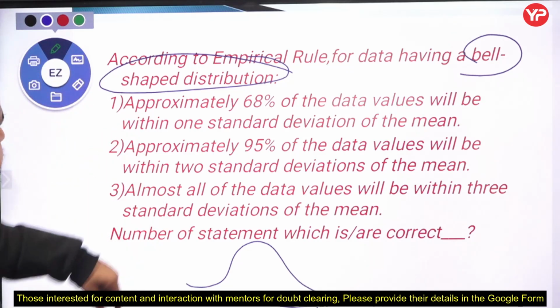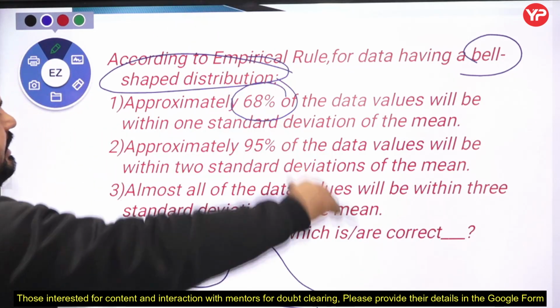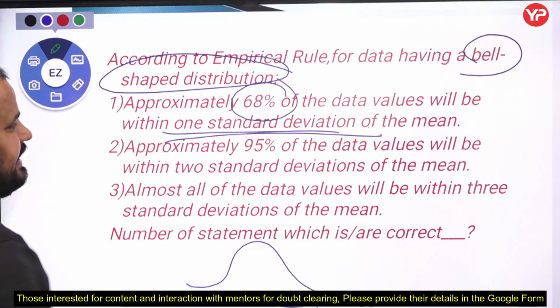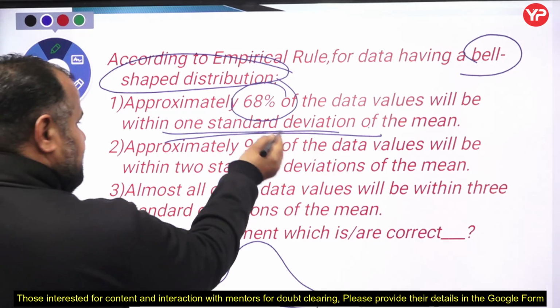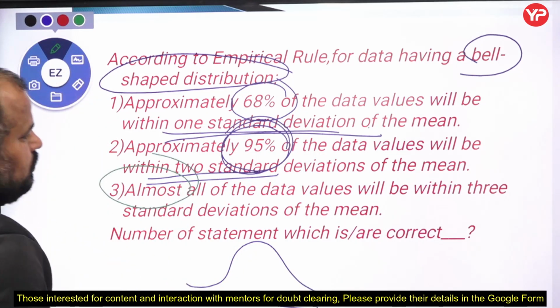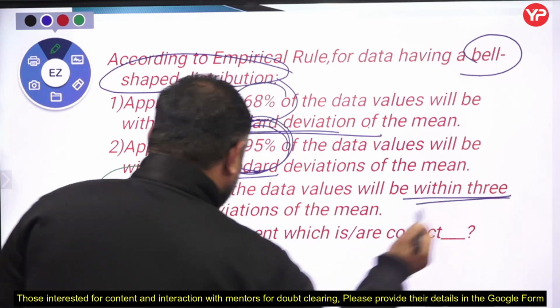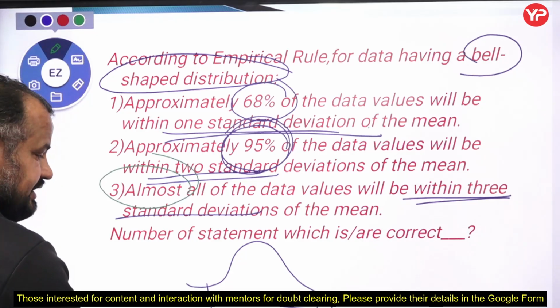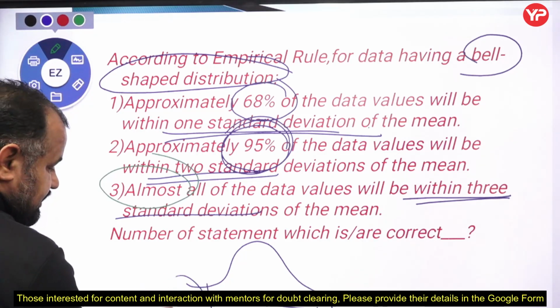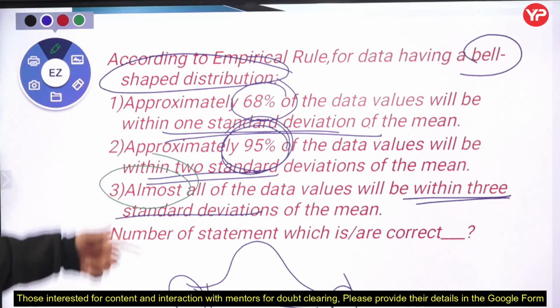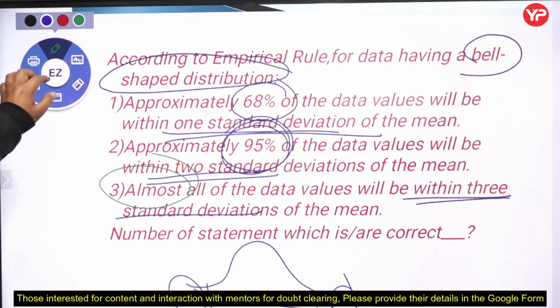In that case, approximately 68% of the data values are within 1 standard deviation of the mean, approximately 95% of data values will be within 2 standard deviations, and almost all of the data values are within 3 standard deviations. That's why we find the confidence interval, and values beyond these we consider outliers, based on the empirical rule. So all 3 statements are true.